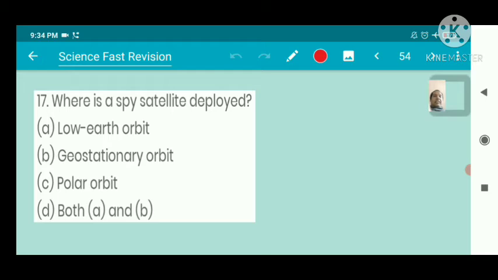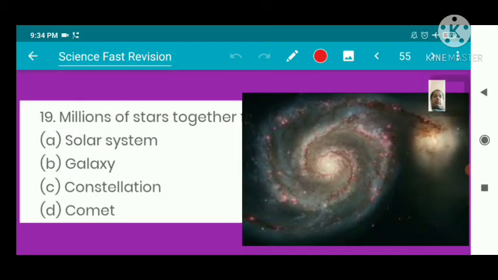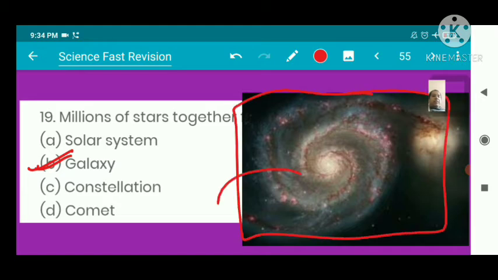Which is a spy satellite? Where is a spy satellite deployed? Low Earth orbit. Millions of stars together form a galaxy. This is our galaxy. Our galaxy is the Milky Way.